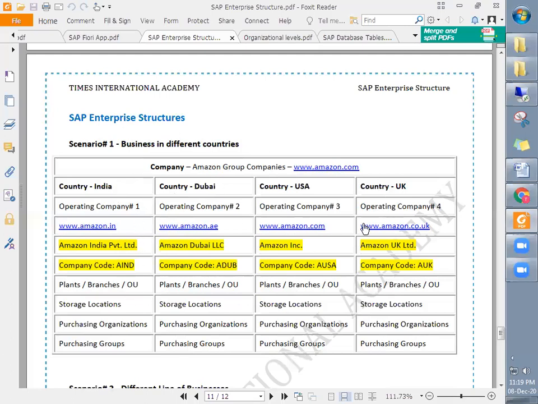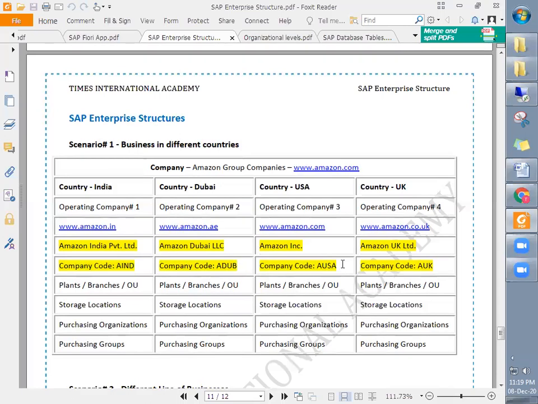However, as the country changes, the tax structure changes, the currency changes, and some other legal formalities change. So keeping that in mind, again, for each country, there is a different company code. You see, for India, this is the company code. For Dubai, this is the company code. For USA and UK, all this one.